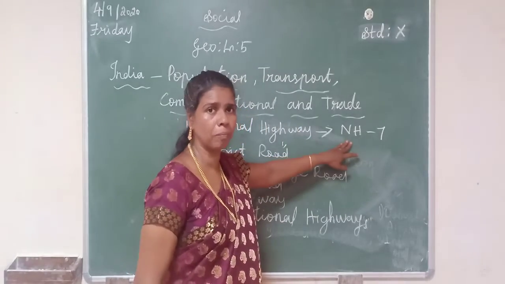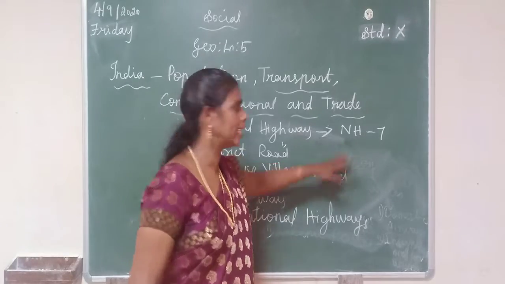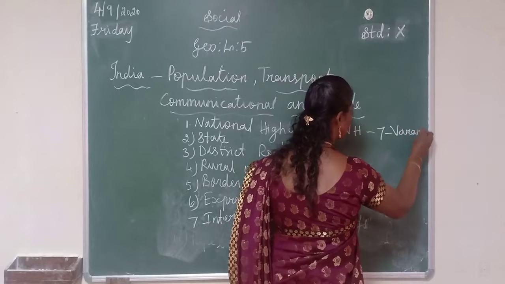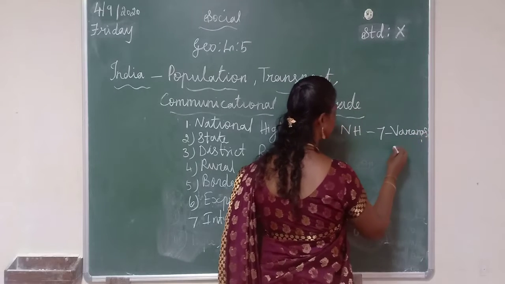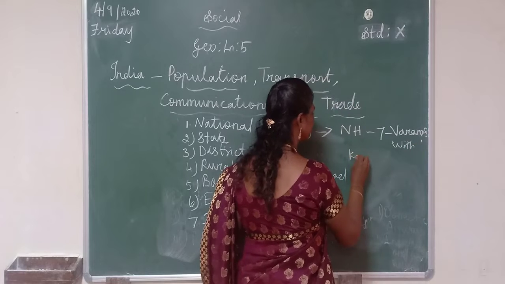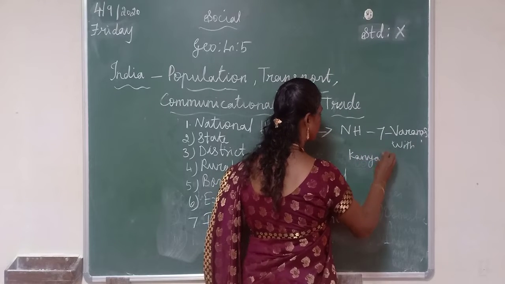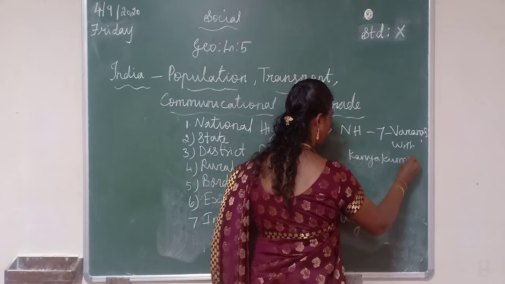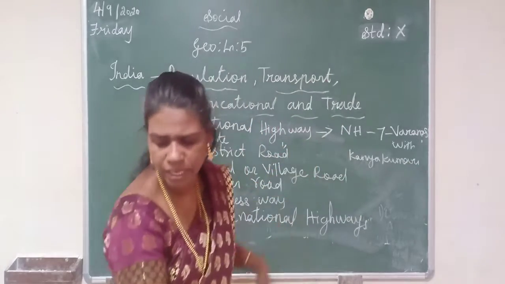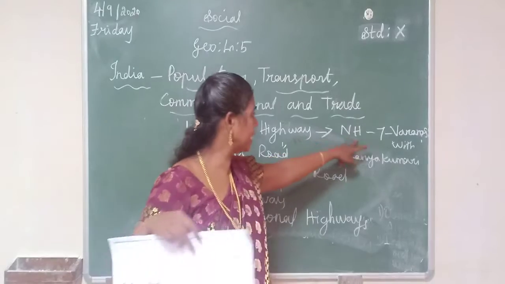It runs from Varanasi to Kanyakumari. Now listen very carefully students. The longest national highway is NH7.